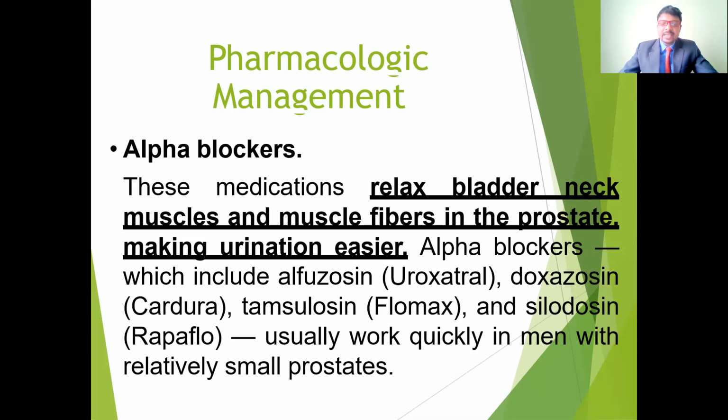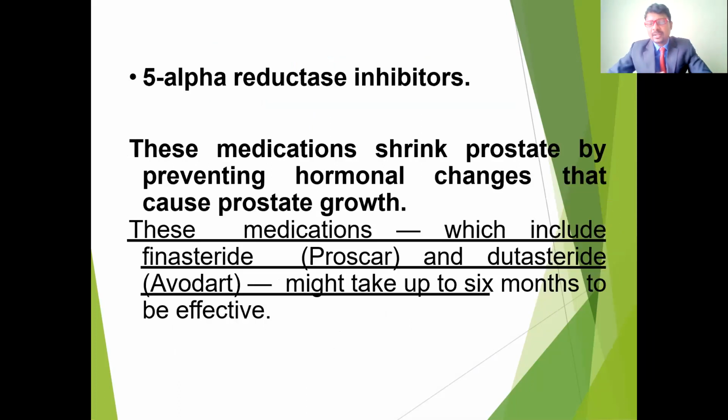So this is the medical management in case of mild hypertrophy or mild hyperplasia of the prostate. The next one is the 5-alpha reductase inhibitors. These medications shrink the prostate by preventing the hormonal changes that cause prostate growth, so they inhibit the growth of the prostate.